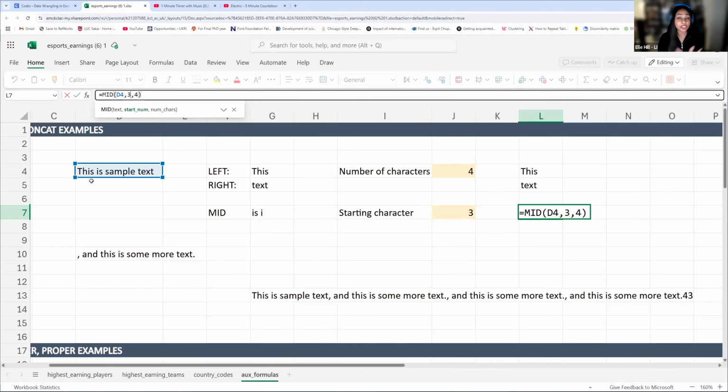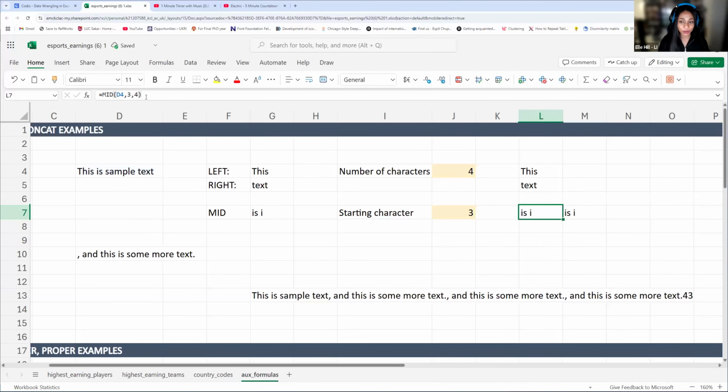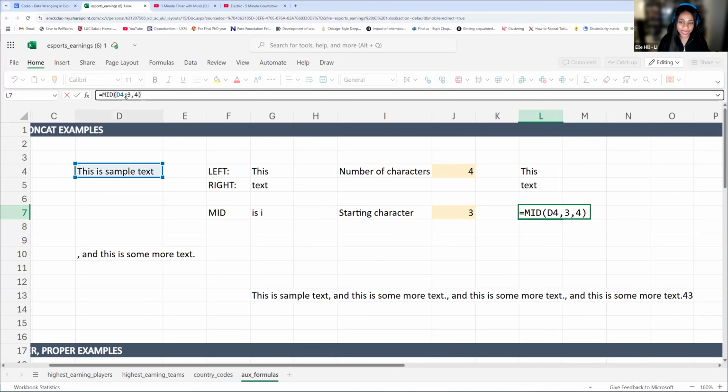An important thing is spaces count, so you have to include spaces as characters. And then this last one is asking how many characters do you want to include? In this instance, of course, it's going to differ depending on what you want. In this case, we picked 4. So we can get this, space, I. Okay. So yes, for MID, you need your text, you need where you're starting, and then you need the number of characters you're including.